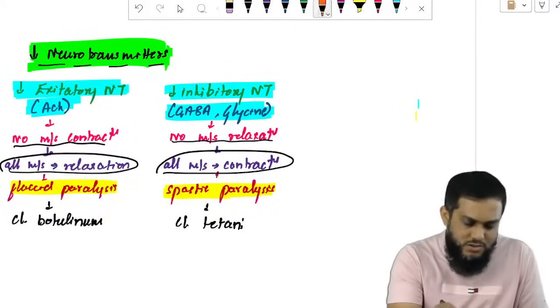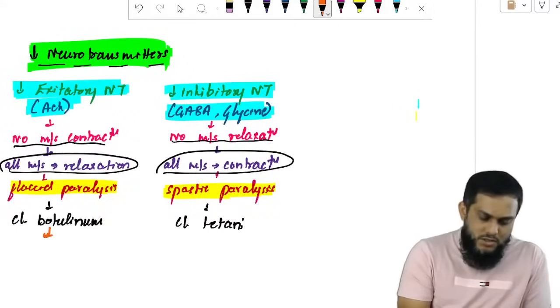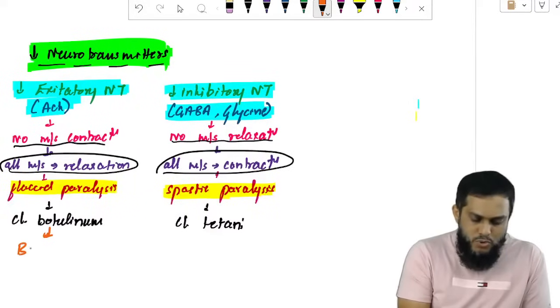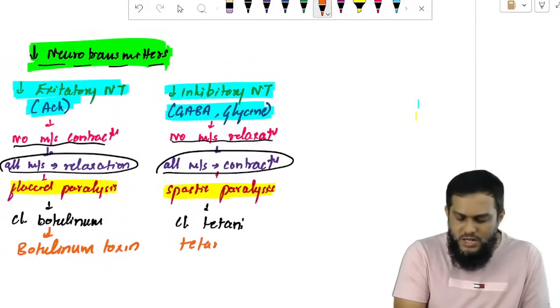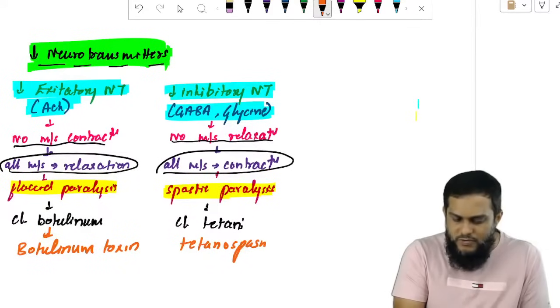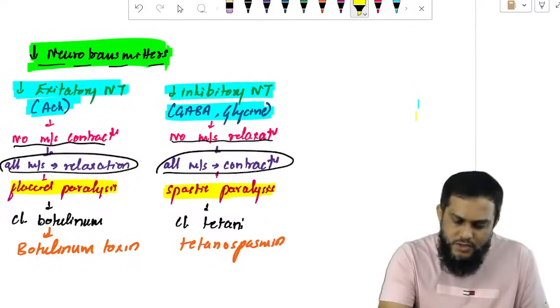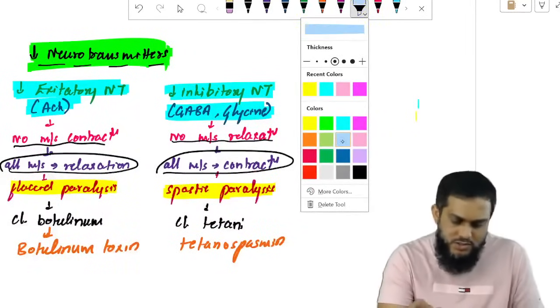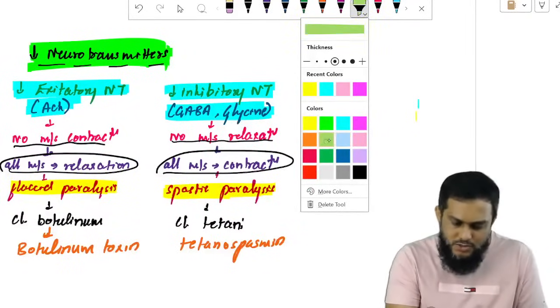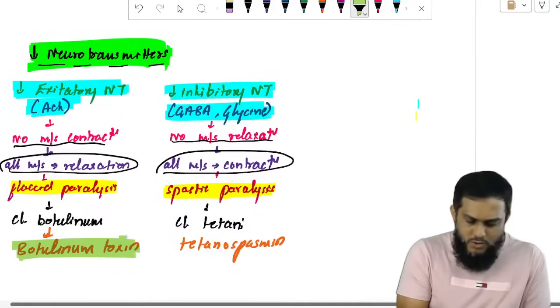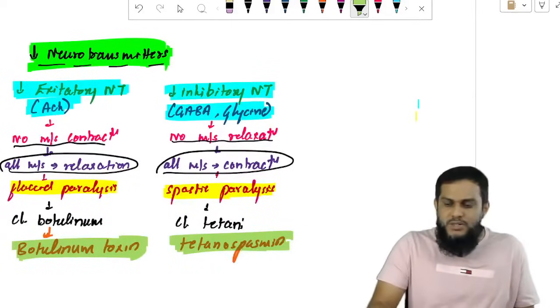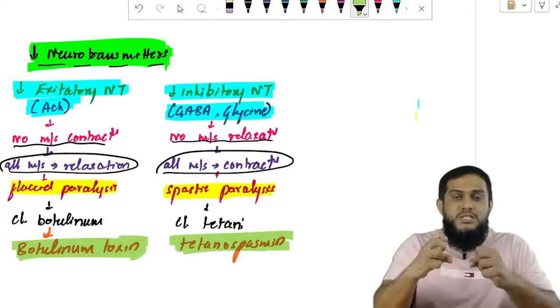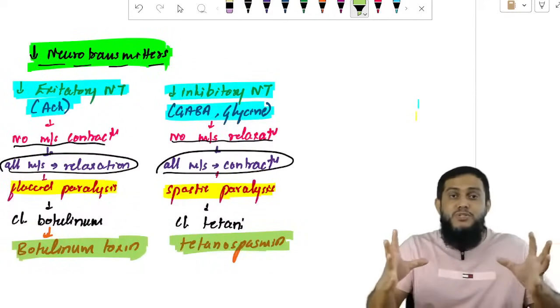And which is the toxin? Clostridium botulinum produces botulinum toxin, and Clostridium tetani produces tetanospasmin. These are the toxins, I will highlight them here: botulinum toxin and tetanospasmin toxin. They're easy to remember. Clostridium tetani produces tetanospasmin. Spasmin causes muscle spasm. Muscle spasm leads to spastic paralysis.